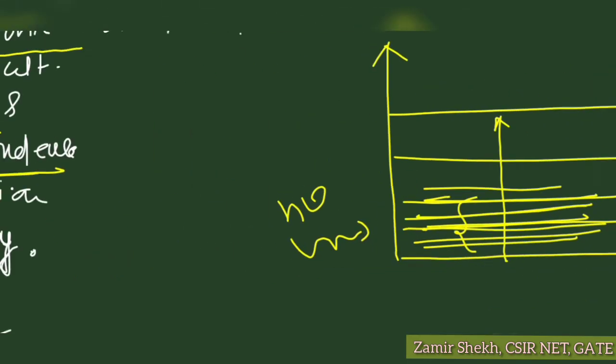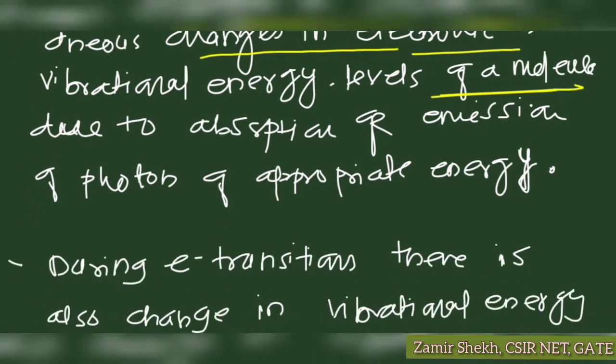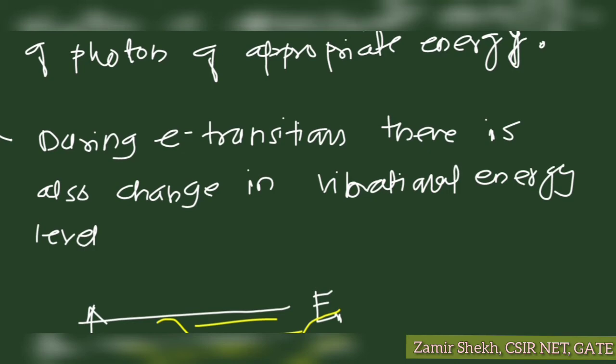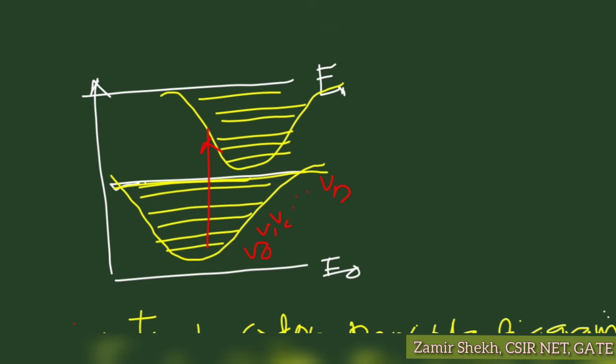Let's move to another portion. Vibronic transitions are simultaneous changes which occur in electronic and vibrational energy levels within a molecule, whenever there is absorption or emission of a photon with an appropriate energy. During the electronic transition there is also a change in vibration energy level, as we see in the molecular energy level diagram. This is another diagram showing many vibration levels overlapped during the electronic transitions, and those transitions are called vibronic transitions.